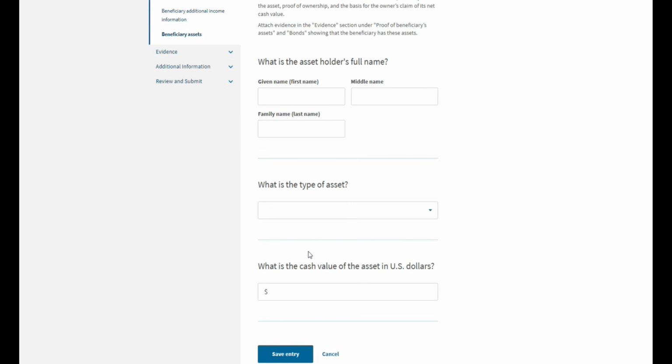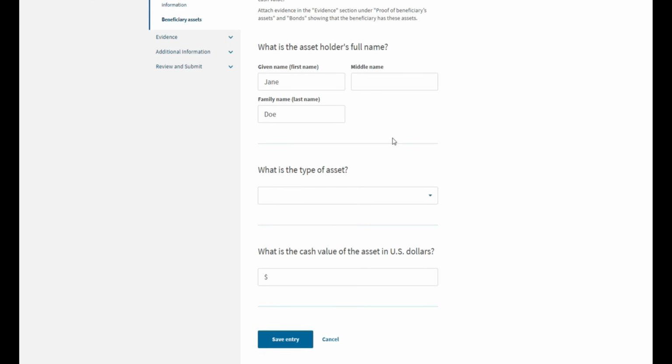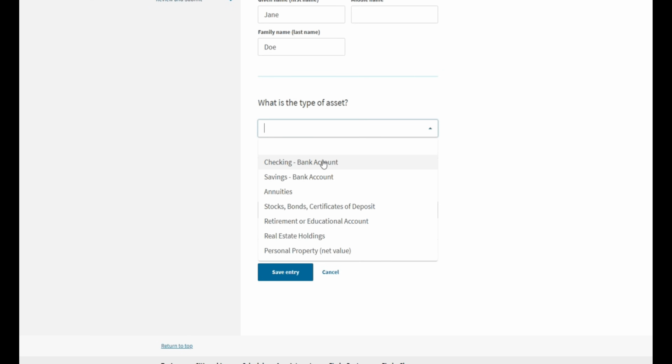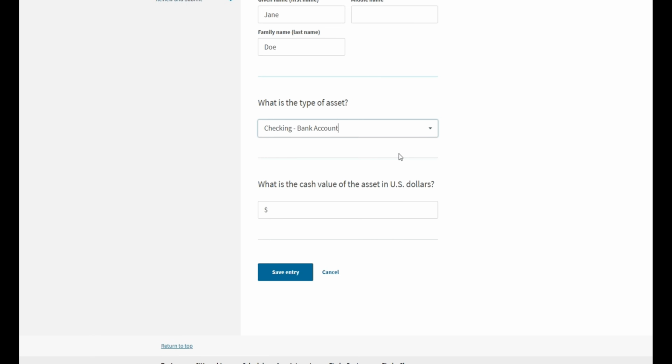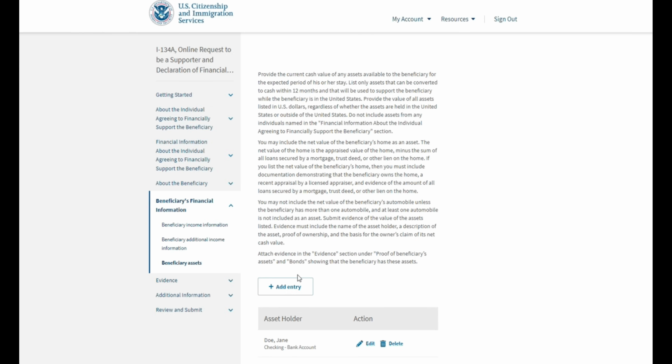So, for instance, we can just say add entry, and type in the person's name. So Jane is our beneficiary. What type of asset it is, we can just say, for instance, it is her checking bank account, and type in how much money she has available. We could just say she has about $1,000 available to her. So we'll save entry.